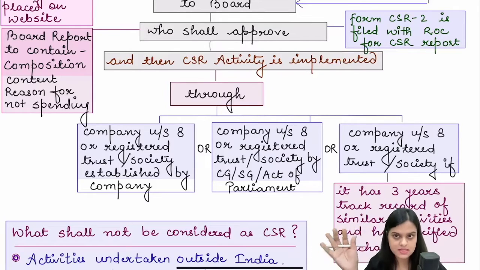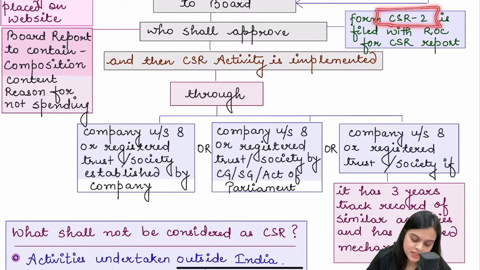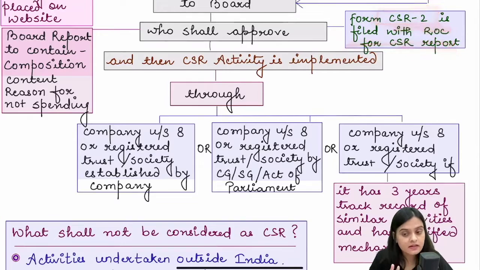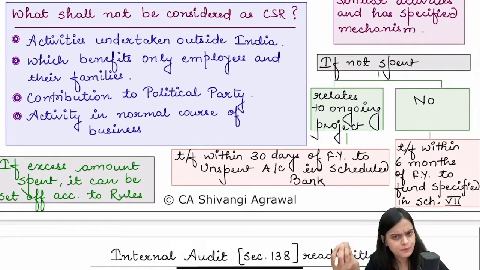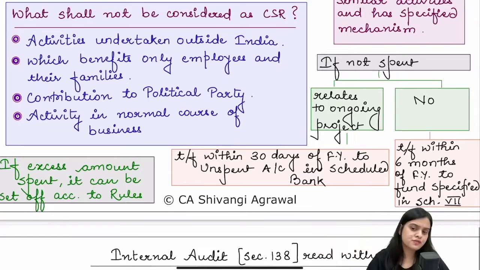of similar activities. There is another form which has been introduced, Form CSR 2. So it has to be filed. Earlier, we only had to give information about CSR in our board's report. Now we also have to file a report with ROC in CSR 2. If you do anything just for your employees, or if you do anything outside India, or if you contribute to some political party, or if you're doing the activity as you do in the normal course of business, then that will not be treated as CSR.